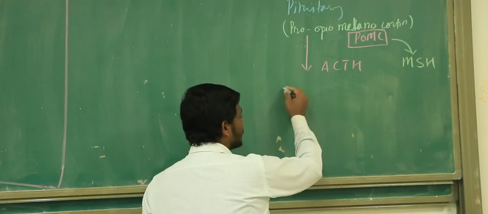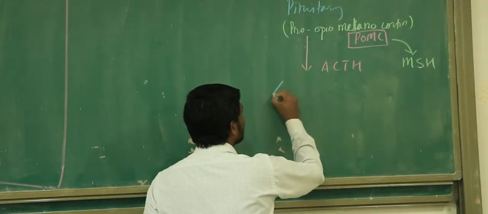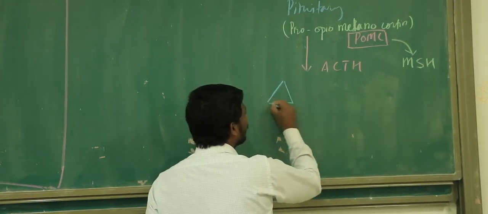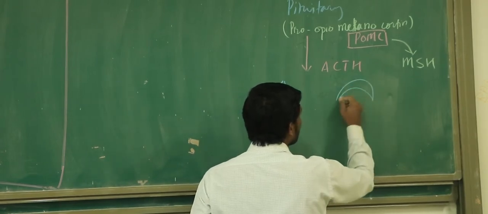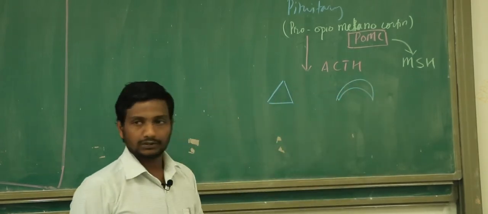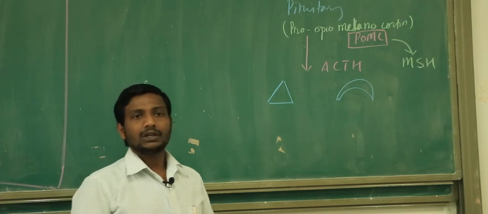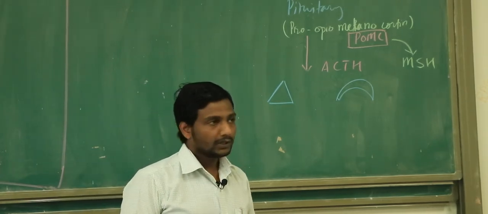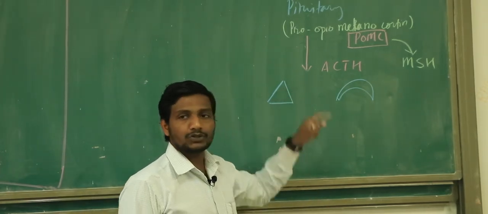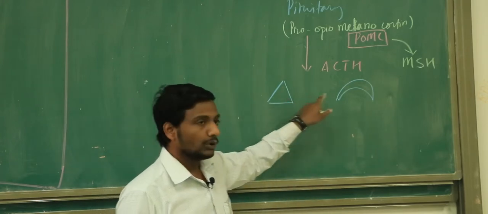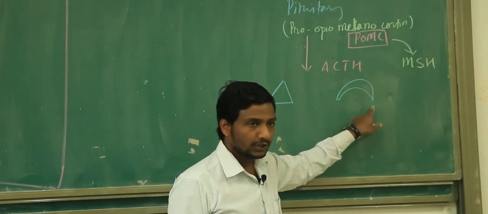Now keep in mind, when this ACTH goes to your adrenal gland, and you already know that you have got two adrenal glands just sitting above your kidneys. The right one is triangular in shape. And if we talk about the left one, it is going to be which in shape? Semicircular. So your right and left adrenal glands are not of the same shape. They have the same histology, but the shape is not the same. The right one is triangular, while the left one has the semicircular shape.